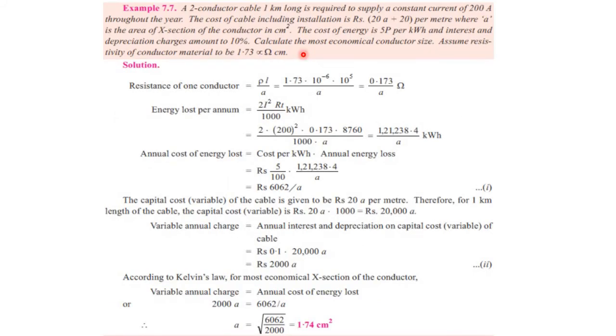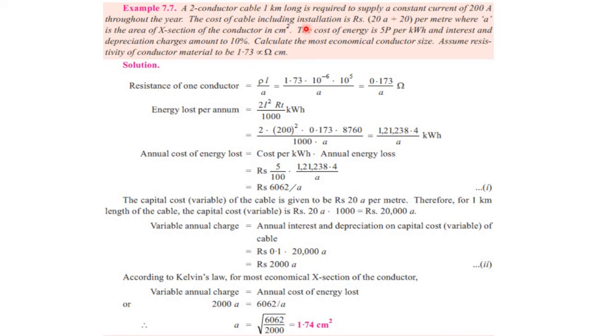Now let's go through an example to have a better understanding of Kelvin's law. Example 7.7 states: a two-conductor cable 1 kilometer long is required to supply a constant current of 200 amperes throughout the year.